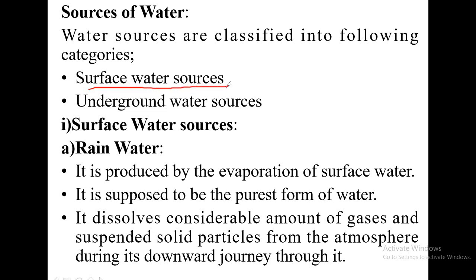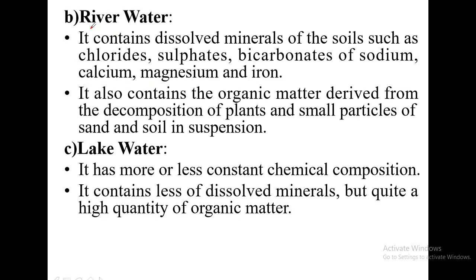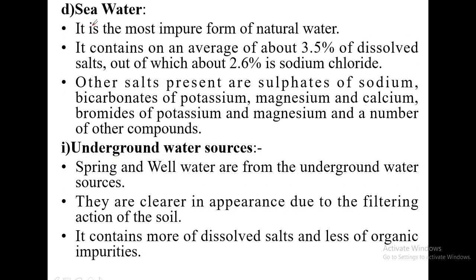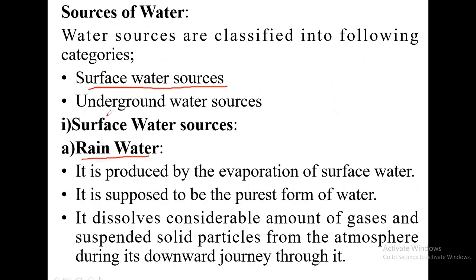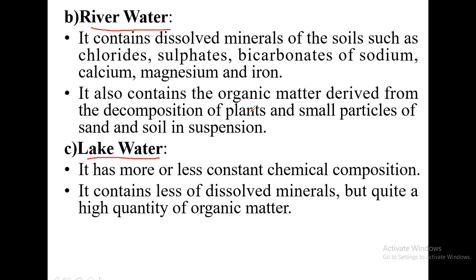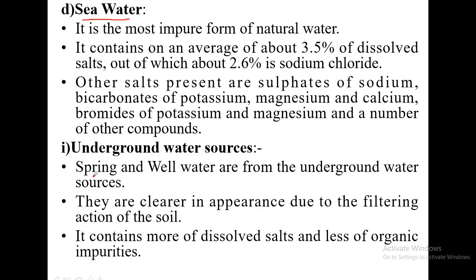Surface water sources include river water, rain water, lake water, sea water, etc. And the second kind is underground water sources, which include spring water, well water, bore water, etc. About all these things you are quite familiar with.